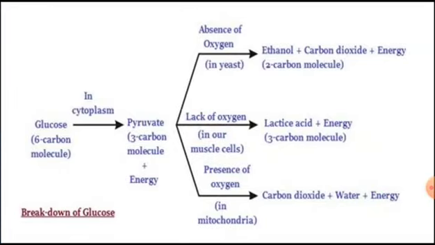Now in this slide, here glucose breakdown pathway is shown. Now here in this pathway, the first one is absence of oxygen that takes place in the yeast. We refer it as anaerobic respiration. And down below there is a pathway which takes place in the presence of oxygen, that is in mitochondria. We refer it as aerobic respiration, and the one in the middle takes place in the muscle cells under lack of oxygen.